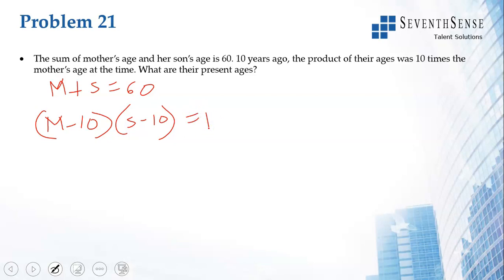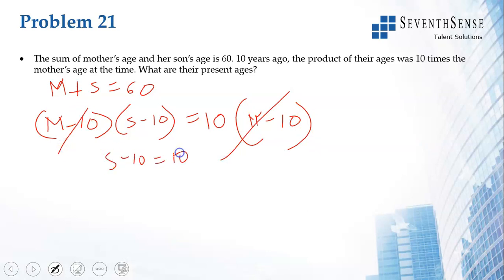So 10 years ago, mother plus son's age now is 60. Ten years ago, mother's age is m minus 10, son's age is s minus 10. Their product was 10 times the mother's age at the time. So it's not into m, it is into m minus 10. Okay, this gets cancelled. S minus 10 equals 10. S is equal to 20.